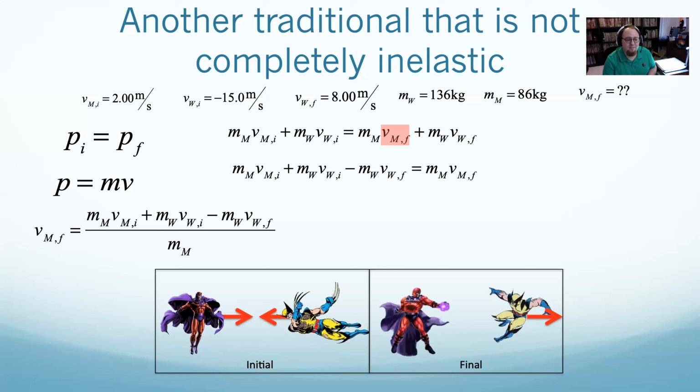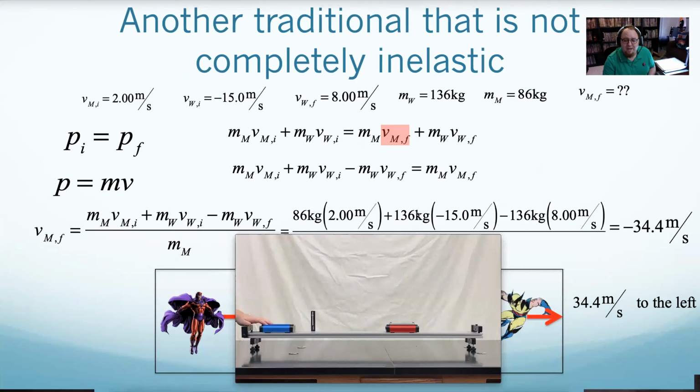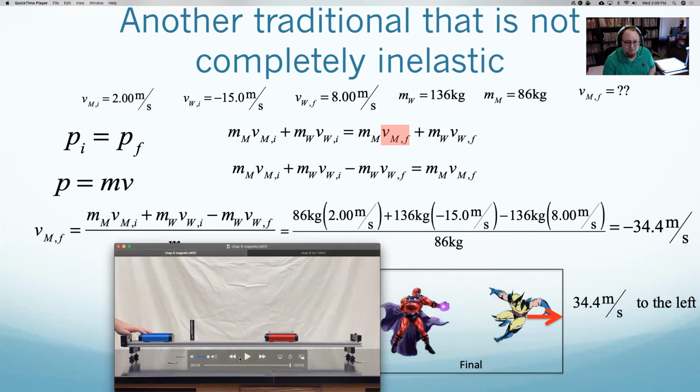Once I have that, it's simply plug in my numbers. And once I plug in my numbers, I'll get a value. Now note it's a negative value, and it's a really fast negative value. The negative makes sense. He's to the left. That matches with what I showed here.